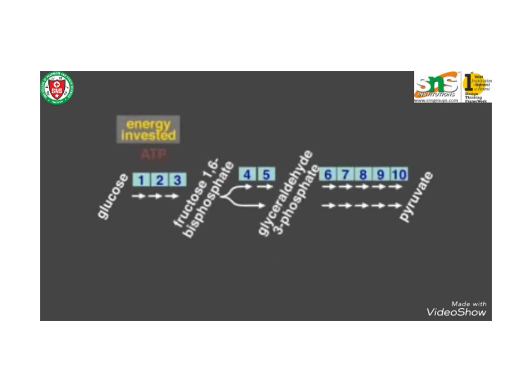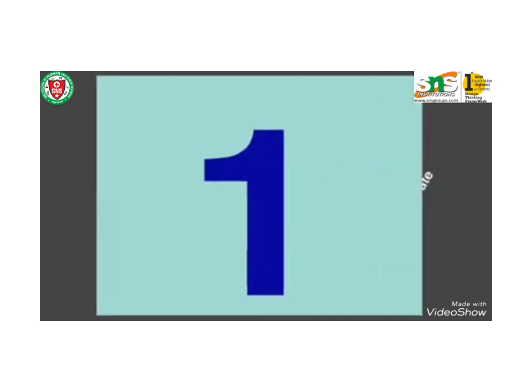The first step is that a phosphate group is added to the glucose in the cell cytoplasm by the action of the enzyme hexokinase. A phosphate group is transferred from ATP to glucose, forming glucose 6 phosphate. Glucose 6 phosphate is isomerized into fructose 6 phosphate by the enzyme phosphoglucoisomerase. Another ATP molecule transfers a phosphate group to fructose 6 phosphate, converting it into fructose 1,6 bisphosphate by the action of the enzyme phosphofructokinase.